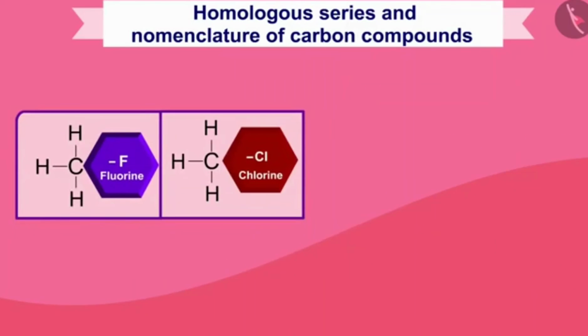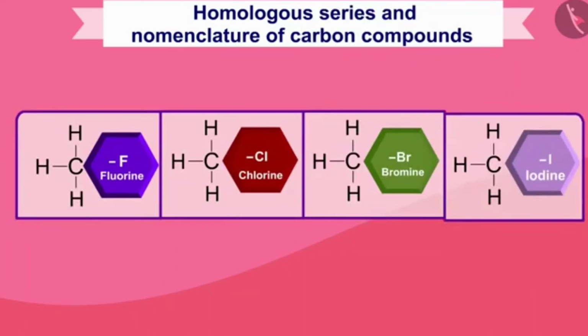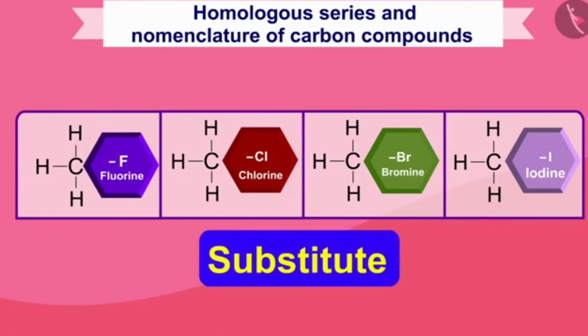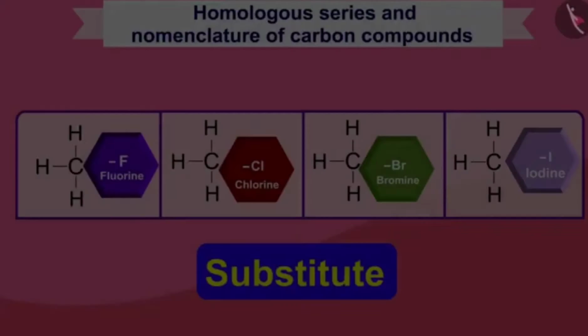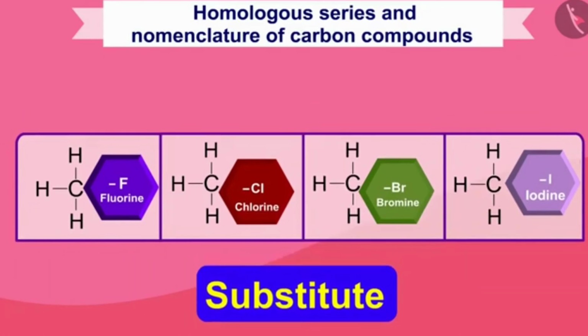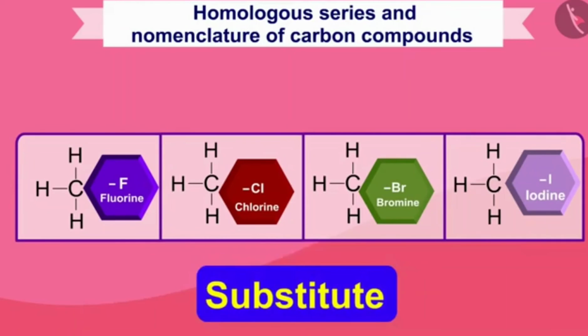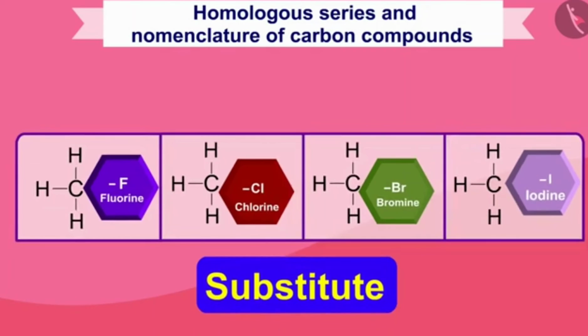Similarly, chlorine, bromine or iodine can replace hydrogen. These are substitutions, because they have replaced hydrogen. In English, it is called substitution. So far, we have discussed 4 substitutions. You will learn about more substitutions later.